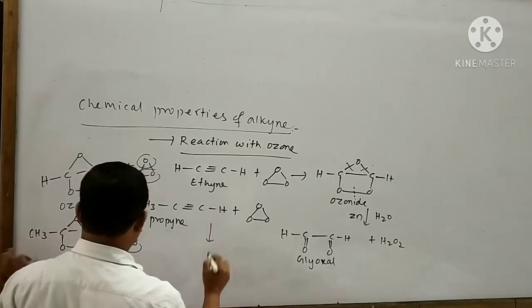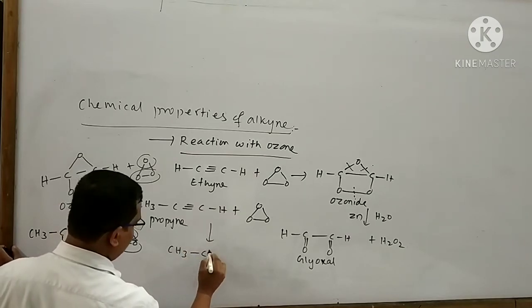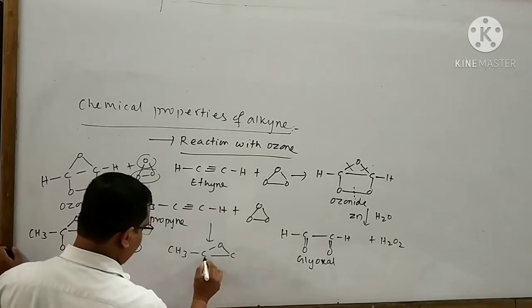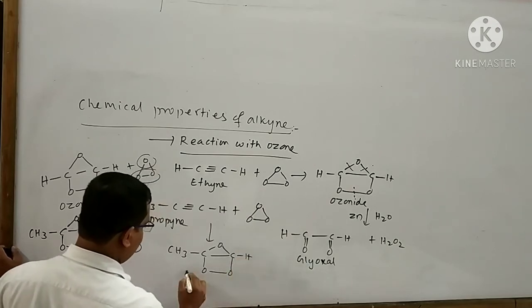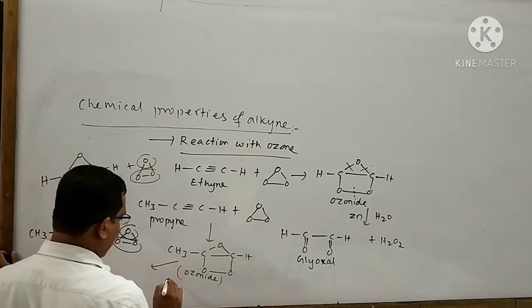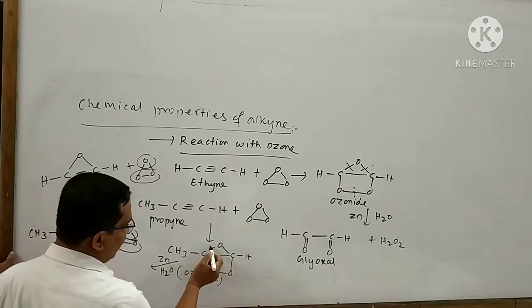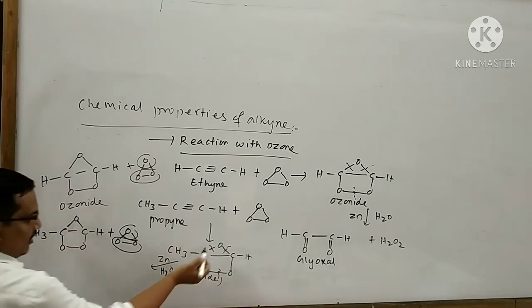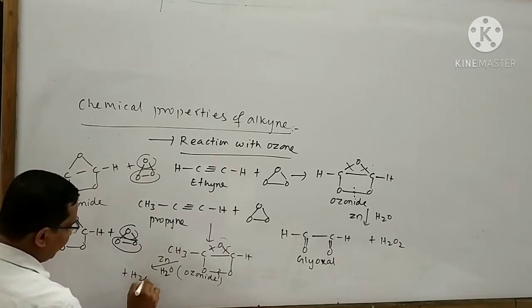I can write here this ozonide product: CH3 bond C bond O bond C bond C bond O bond C bond H. This is your ozonide product. Again, this ozonide product undergoes reaction with water in the presence of zinc. It is bound to break this bond and also this bond and also this bond, and this part will react with the water to form H2O2.